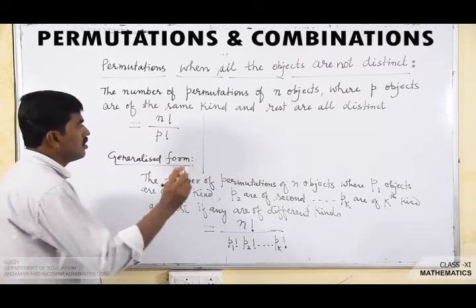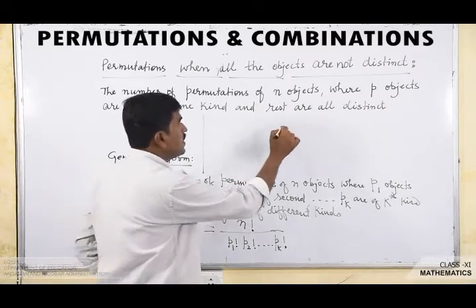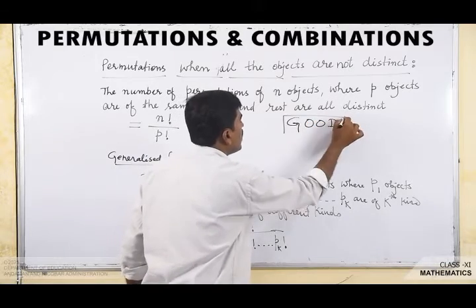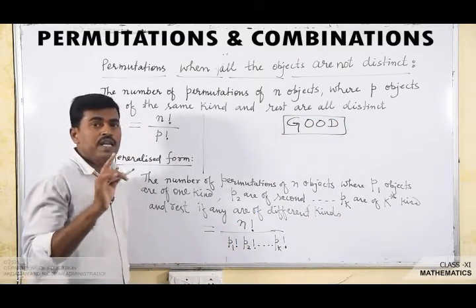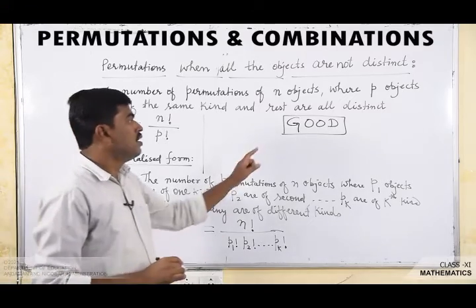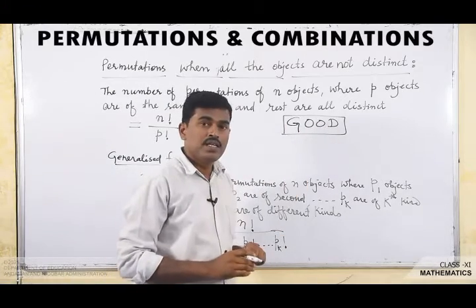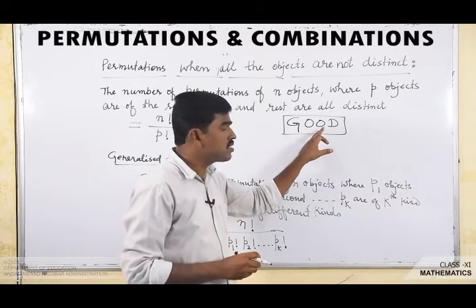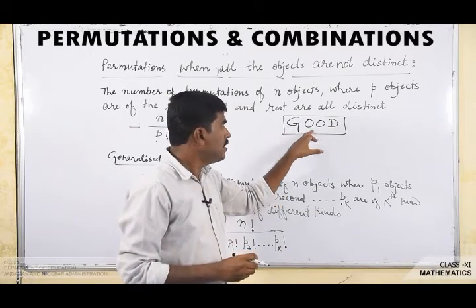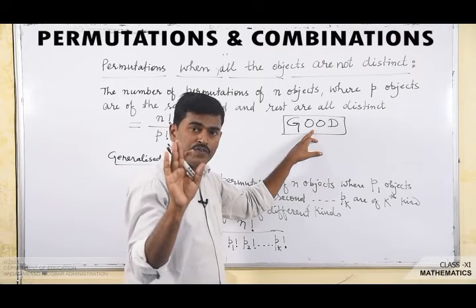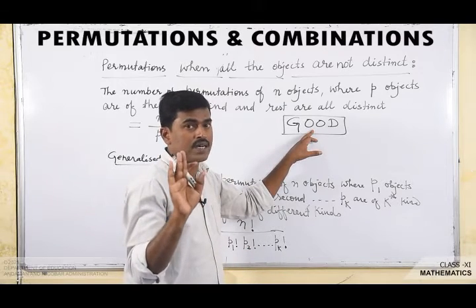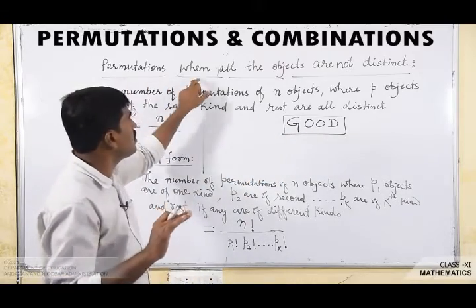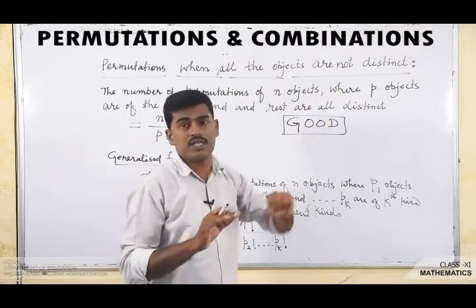Now let us see. Suppose one word is given, that word is good. How many letters are there in this word? There are 4 letters. Are all the letters distinct? No. Here in this word there are 4 letters, but all the letters are not distinct. So it is the case of permutations when all the objects are not distinct.